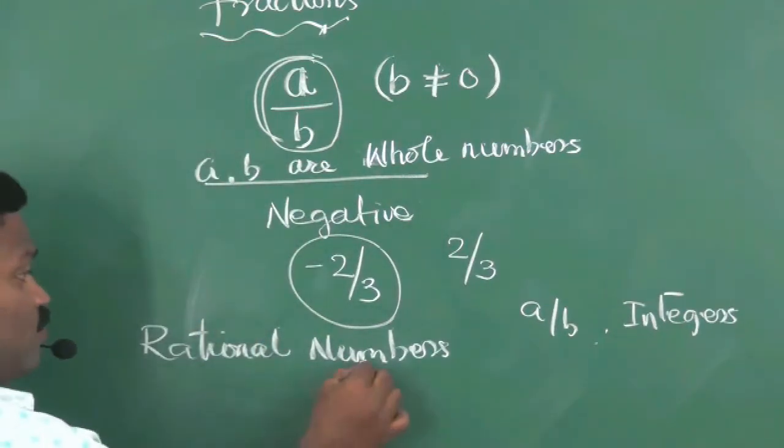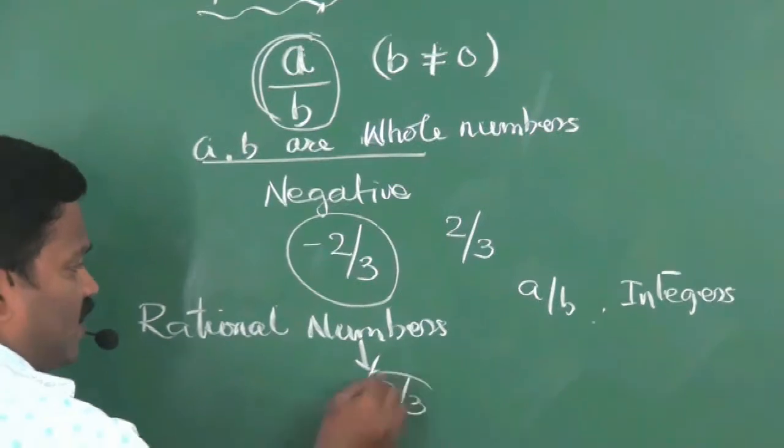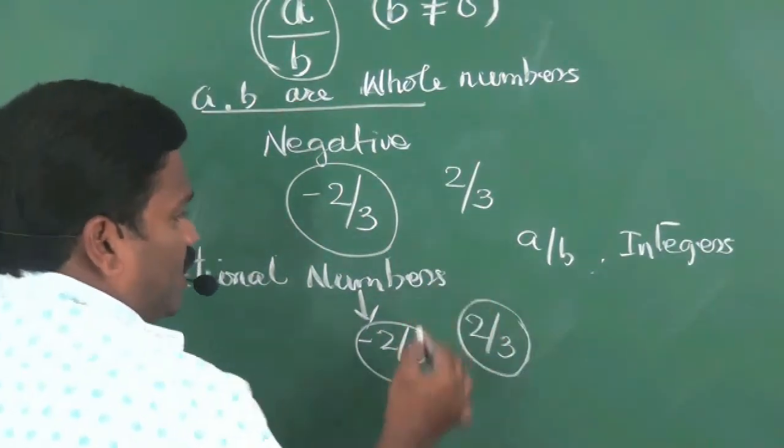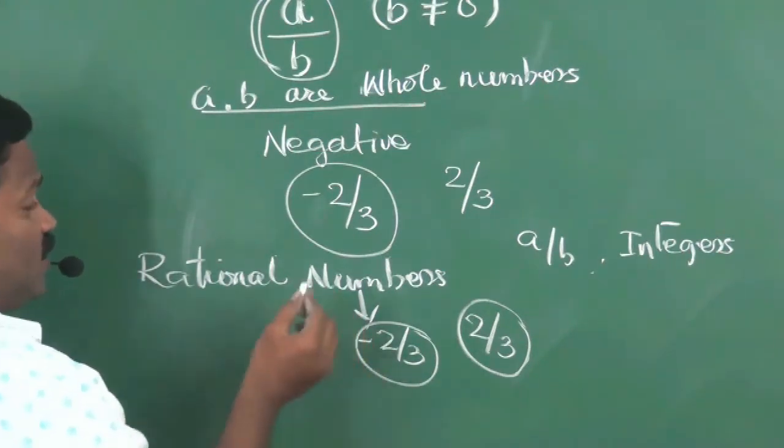Rational numbers may be positive or negative. Minus 2 by 3 is a rational number and 2 by 3 is also a rational number. But minus 2 by 3 is not a fraction.